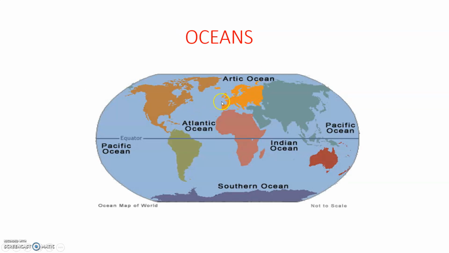See, in this globe, towards top this is north and this is south. Here this is north pole and down here south pole. Near north pole one ocean is there, that is Arctic Ocean, and here Pacific Ocean, Atlantic Ocean, Indian Ocean, Southern Ocean. And here also Pacific Ocean is there. Why? Because the shape of the earth is a sphere. That's why we have to join this edge and this edge. That means that is all Pacific Ocean only. These are the great 5 oceans.